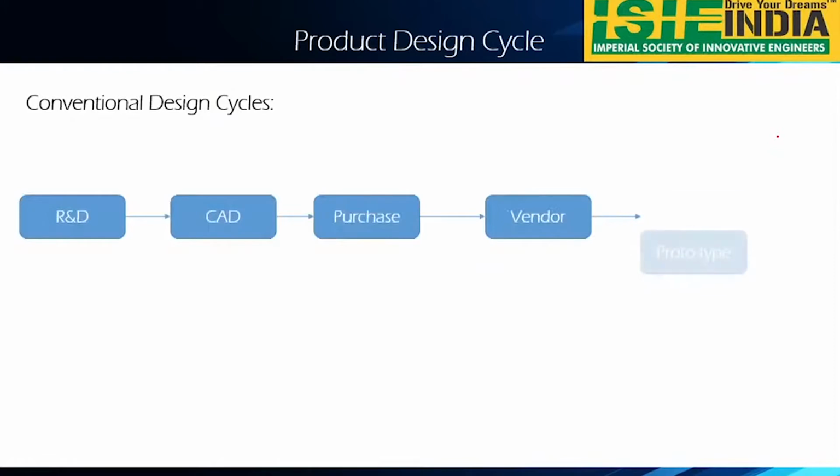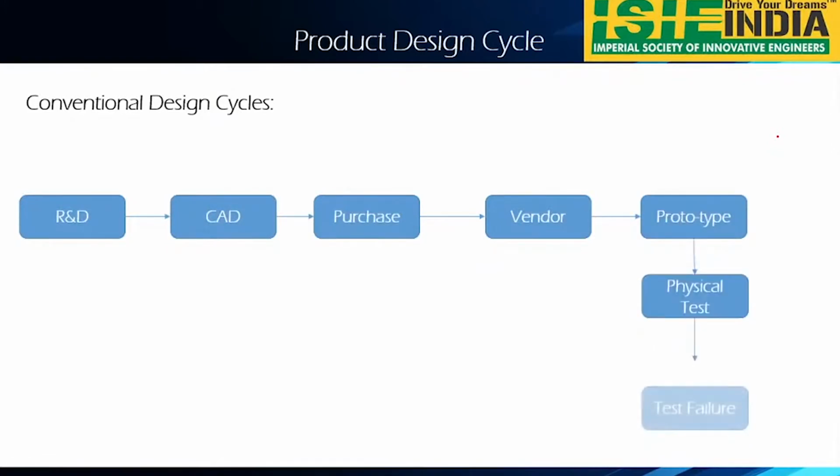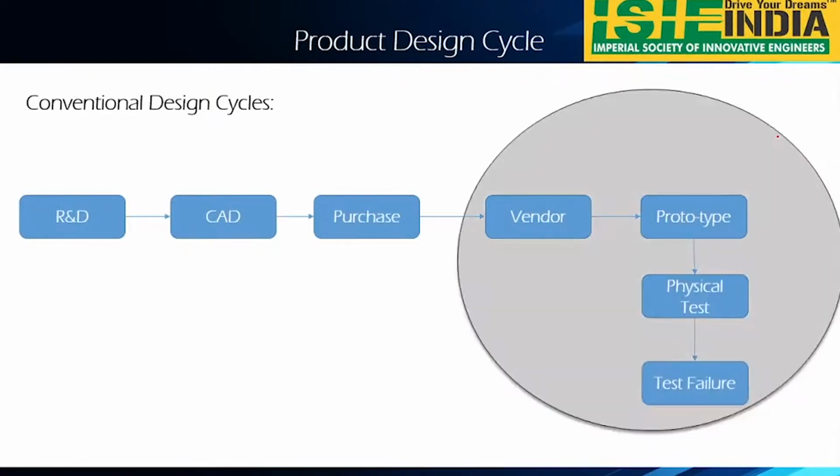Next, as I said, the product design cycle. So what is this product design cycle? As I said, CAE plays a major role. First we do the R&D. After that, we develop the CAD. After that, we purchase the material and give it to the vendor for the prototype, physical testing and test failure. So this is nothing but the conventional design cycle.